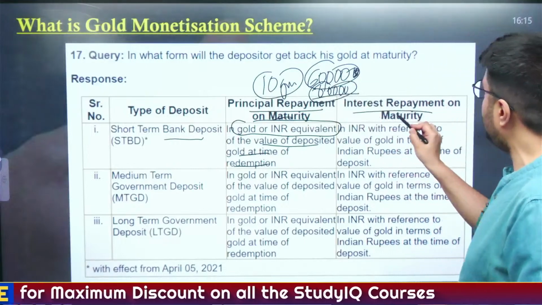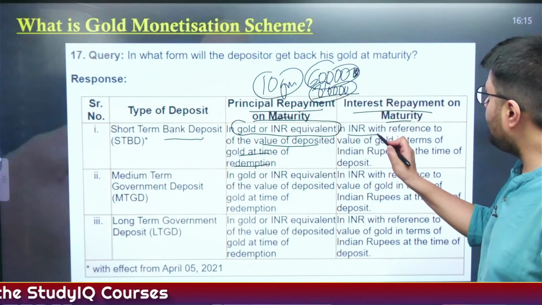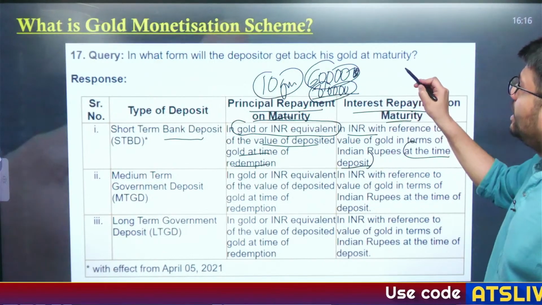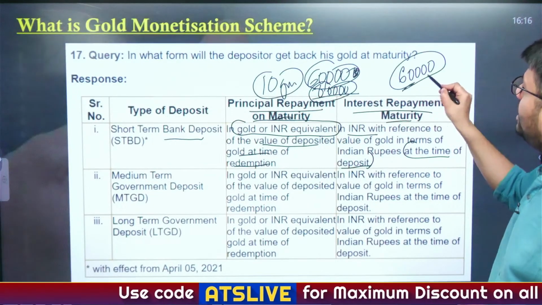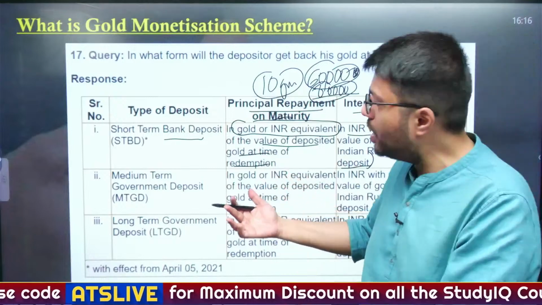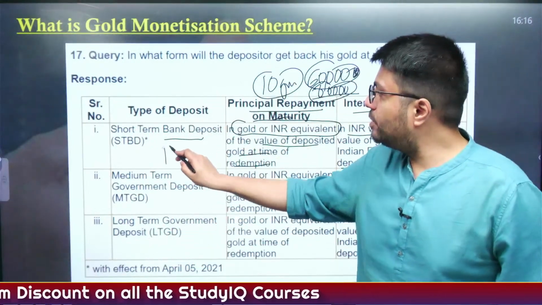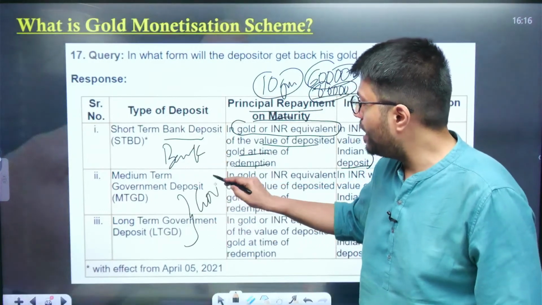Now in terms of interest payment, this interest payment is made in terms of INR value of the gold which you had deposited at the time. So technically the interest rate is available on the deposited amount of gold, that is 60,000 rupees. So this is how it works for all these types; banks will be paying you the interest. Here, in both cases, government will pay you the interest.